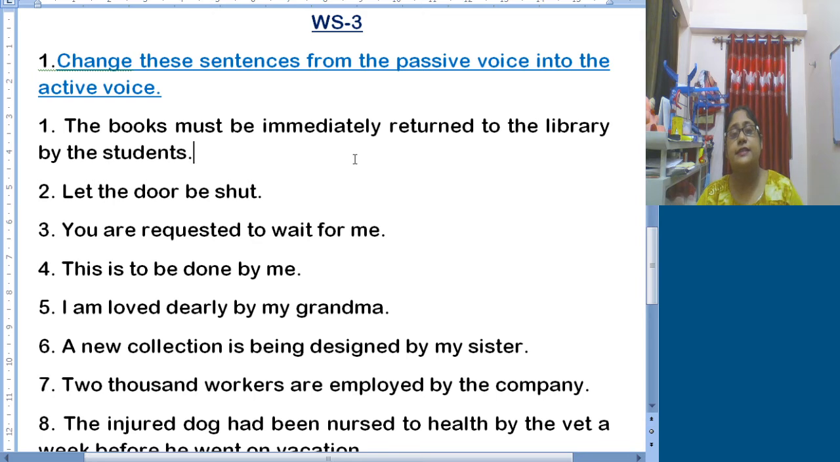Now the next sentence is, let the door be shut. Today itself you all have learned this. So shut the door. Okay, let the door be shut means shut the door. Next one, you are requested to wait for me. When you get the word requested, you must add please. So please wait for me. If we need to change it into active, it will be please wait for me. Next, this is to be done by me. So I am to do this. This will be the active form.